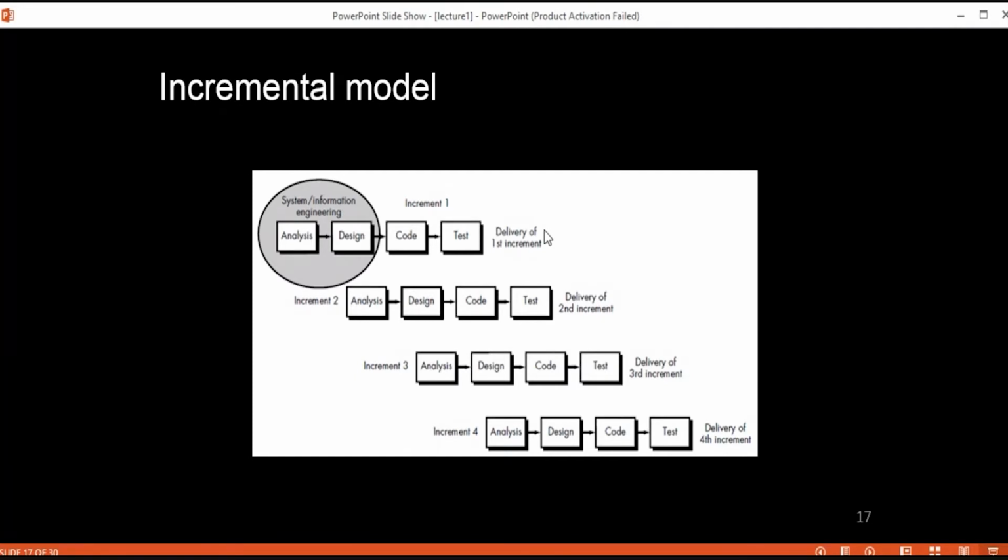Next is the testing. In that phase we are going to check the performance of each existing function, or whatever we are going to deliver in that particular cycle, or test the additional functionality. Whatever feedback you have received from your customer in the previous cycle, or whatever errors you have overcome, you are going to check in this phase, and that is what you are going to deliver in your current cycle. Are you getting me?